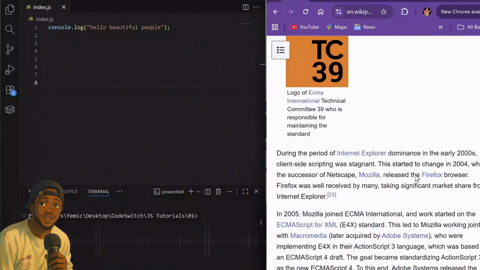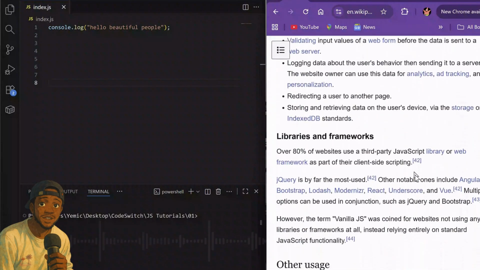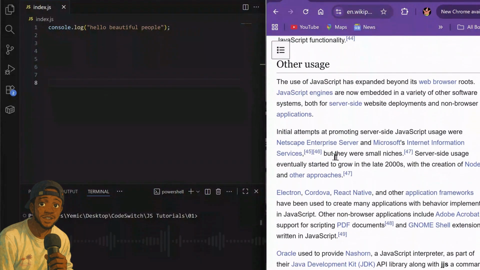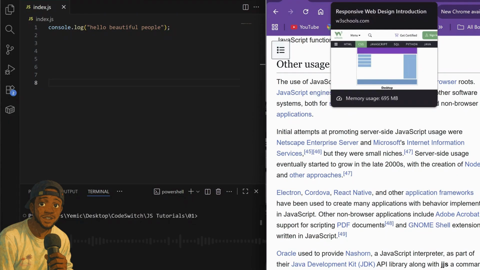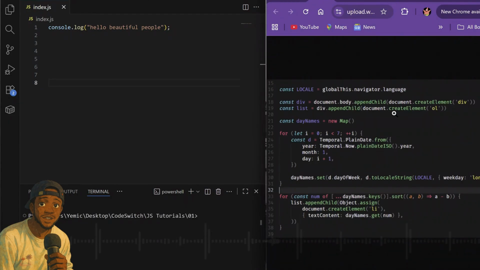For this course, we will discuss the fundamentals of JavaScript. You will learn how to write if statements. You will learn how to write variables, how to work with different kinds of data types, including arrays and objects. You will learn switch statements. You will learn everything you need to become a solid JavaScript developer.